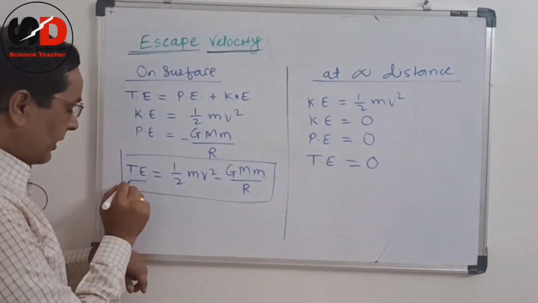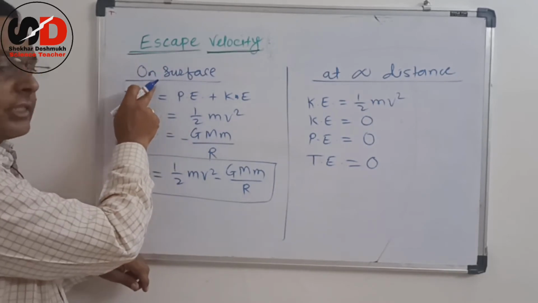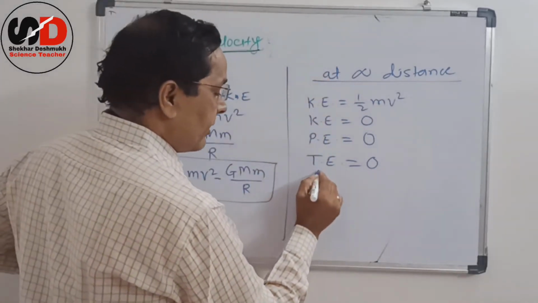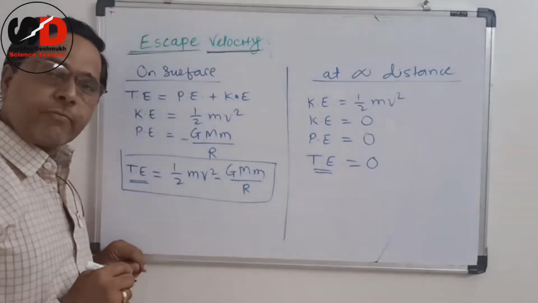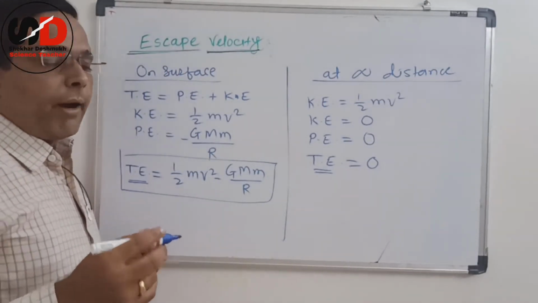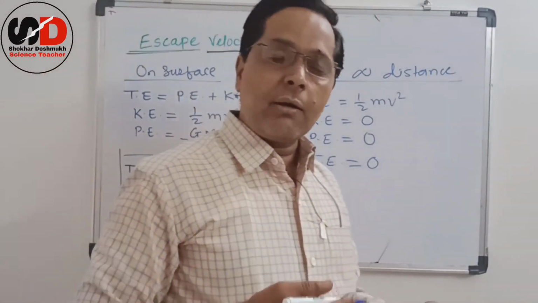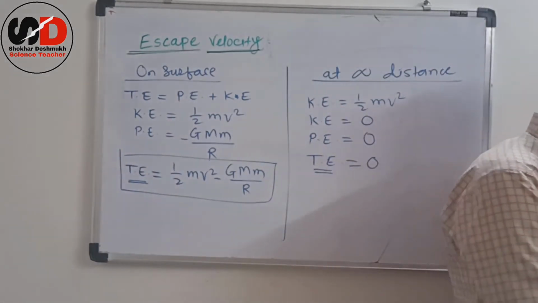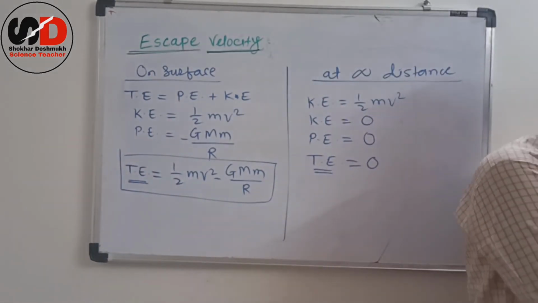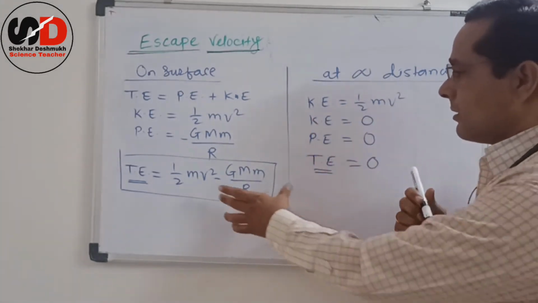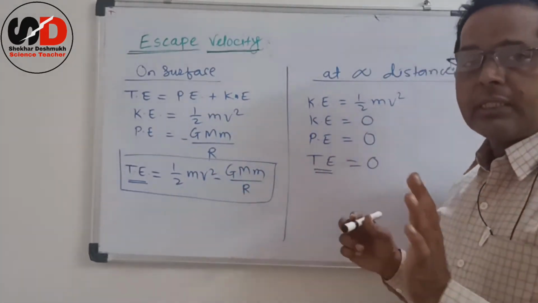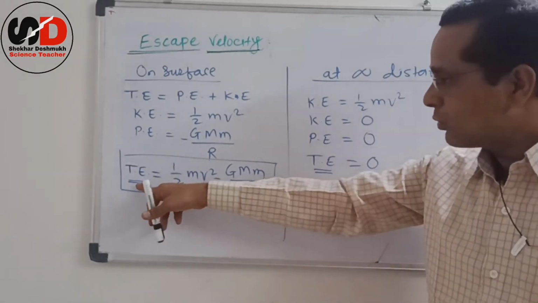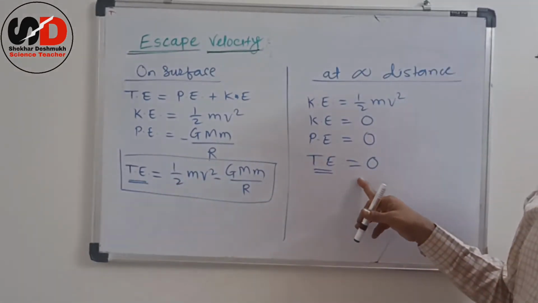So we have the total energy on the surface of Earth and the total energy at infinite distance. By the principle of conservation of energy, we know that the total energy must be conserved. That means this total energy must be equal to this.